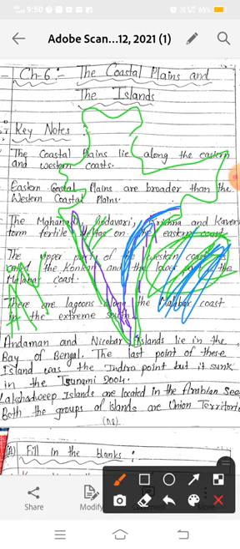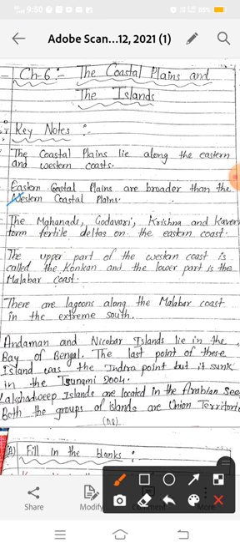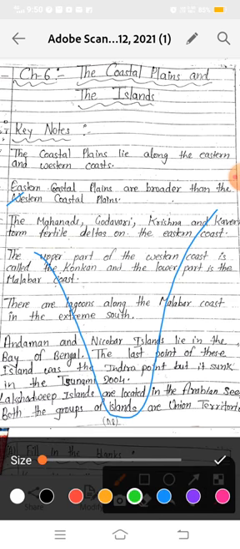Next, the Eastern coastal plains are broader than the Western coastal plains. Broader means bigger. You can see clearly that the Eastern coastal plains are broader than the Western coastal plains.